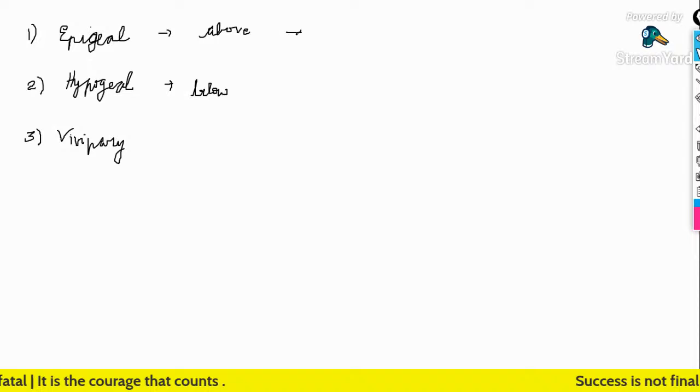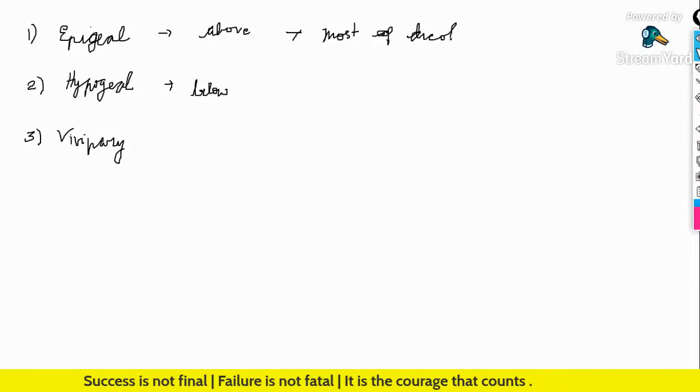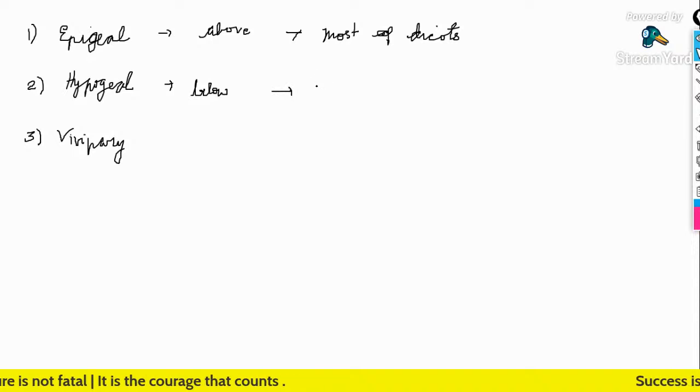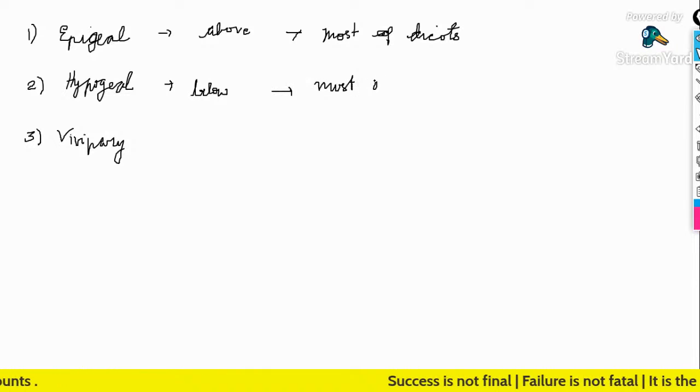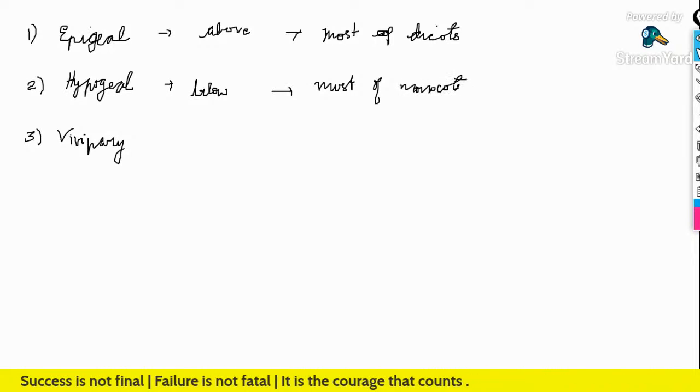Epigeal germination is seen in most dicots. And hypogeal germination is seen in most monocots. So this is all about epigeal and hypogeal germination.